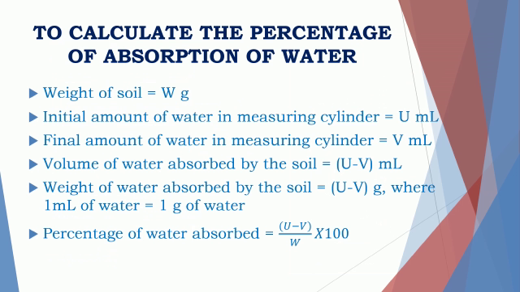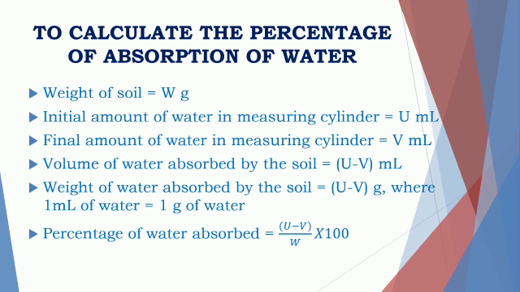Now, to calculate the percentage of absorption of water, we will find the formula for this. Weight of soil we are taking as W grams. Initial amount of water in the measuring cylinder is U ml. Final amount of water in the measuring cylinder is V ml.